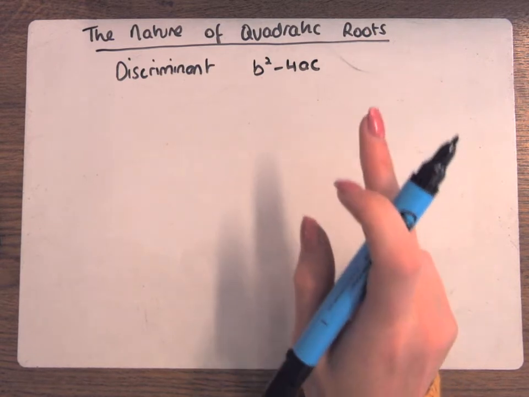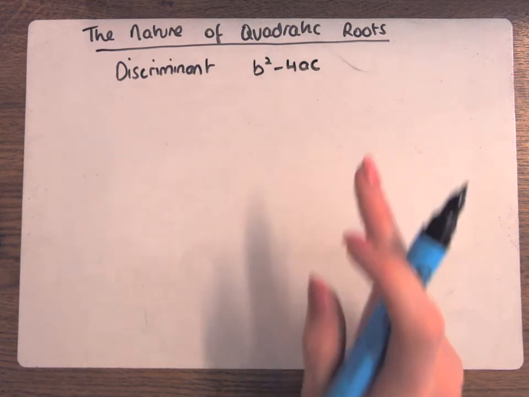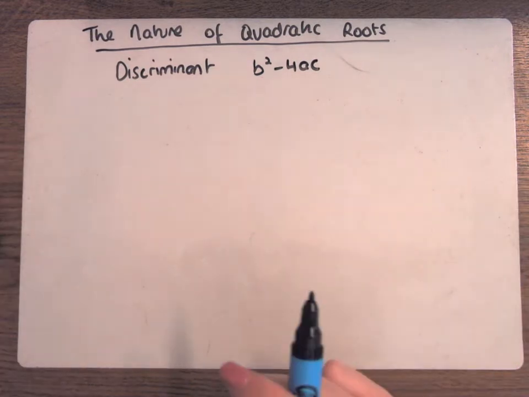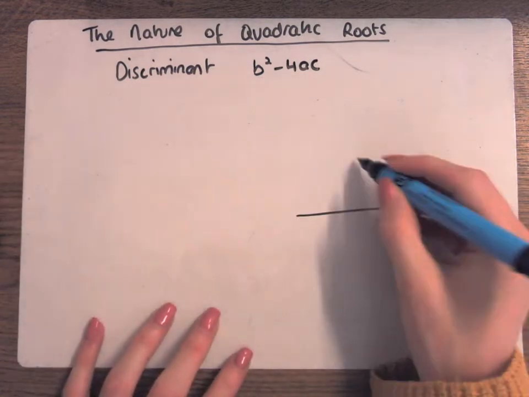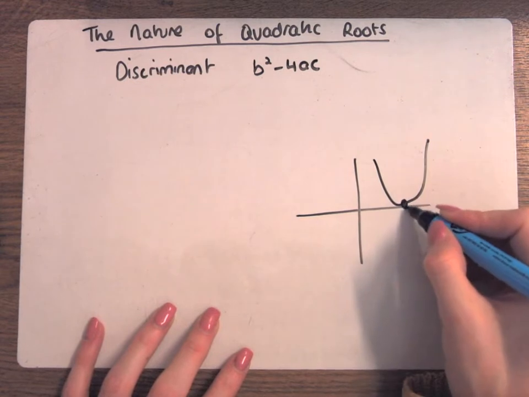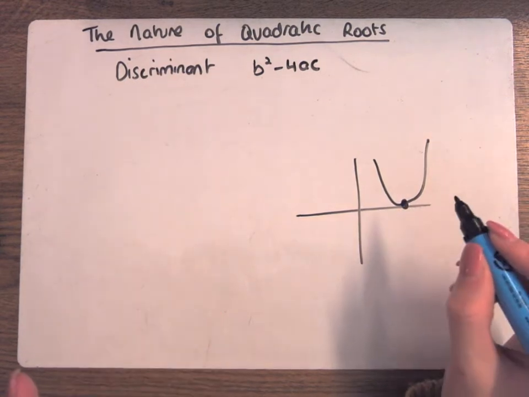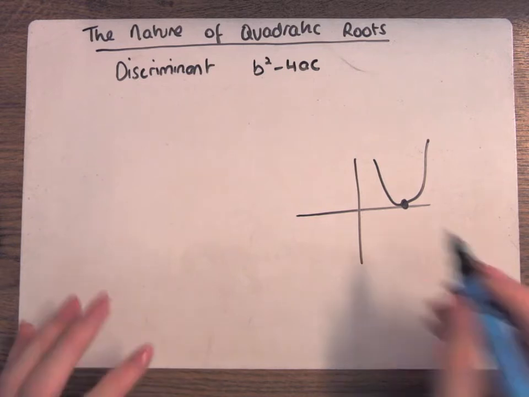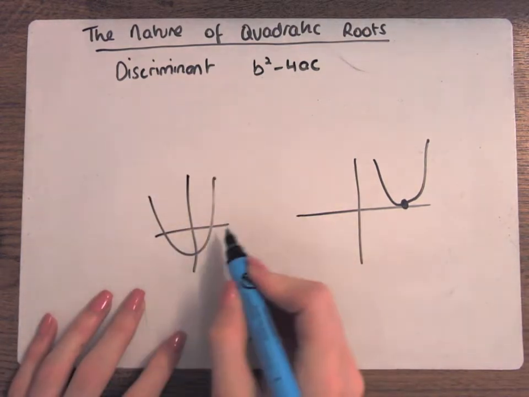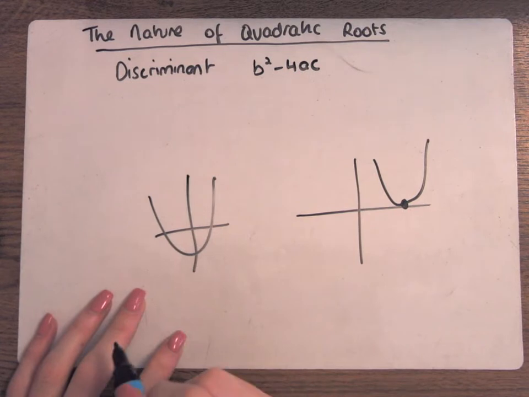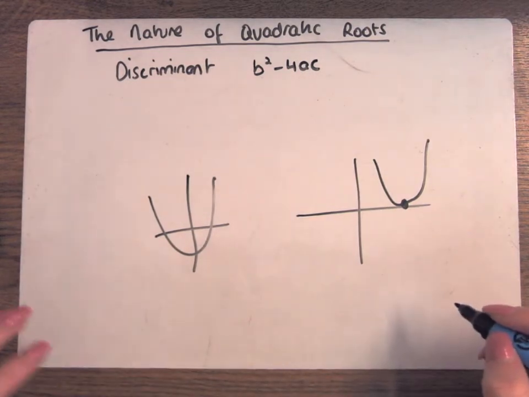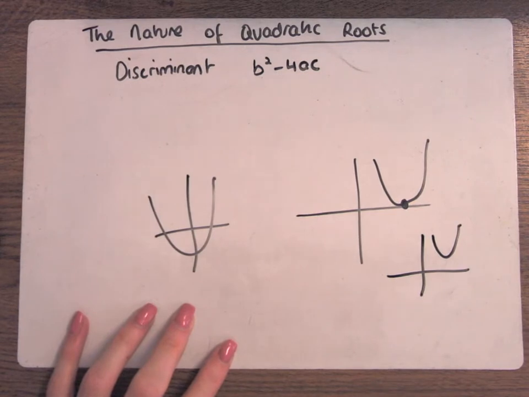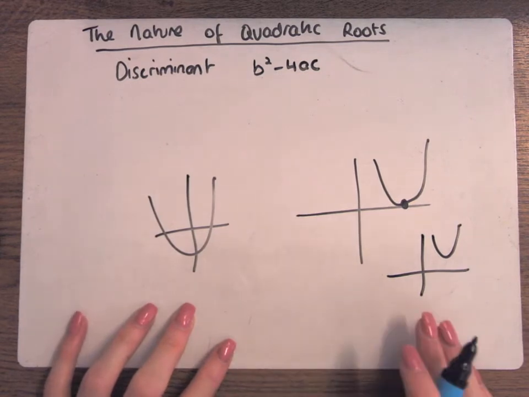We can have real roots, like we're used to, two separate roots, real and distinct. We can have real and equal. Real and equal roots means the root is the same, so x equals 2, x equals 2. That's real and equal. Real and distinct would be two different roots. You can have complex roots up there. Complex roots wouldn't cut the x-axis.